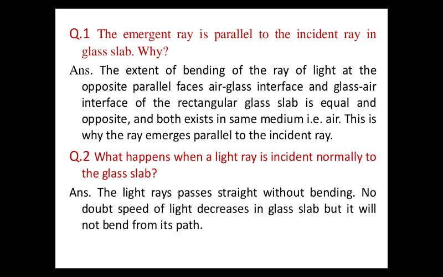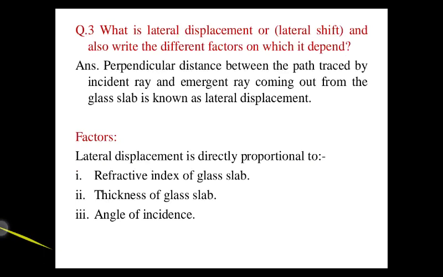Question number 2. What happens when a light ray is incident normally to the glass slab? The light ray passes straight without bending. No doubt the speed of light decreases in the glass slab, but it will not bend from its path. In this case, angle I will be equal to angle R.